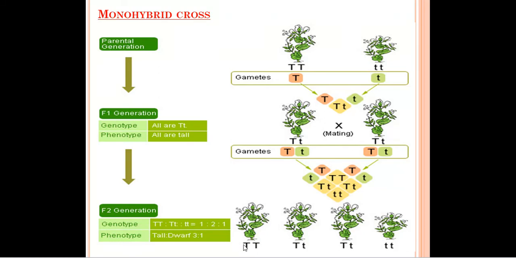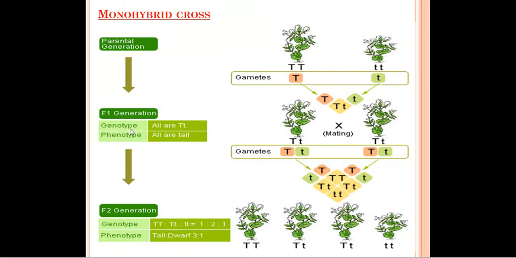How? Because in this, both the T are dominant. The tall plant will be there. In this, one is dominant and the next one is recessive. The dominant character will express itself. The plant will be of tall height. In this also the dominant character will express itself, so in this also the plant will be of tall height. But in this one both the characters are recessive, means both are for dwarf height. So the plant will be of dwarf height or short height.